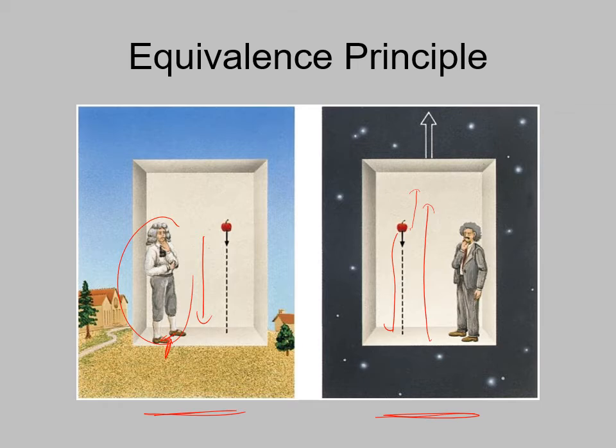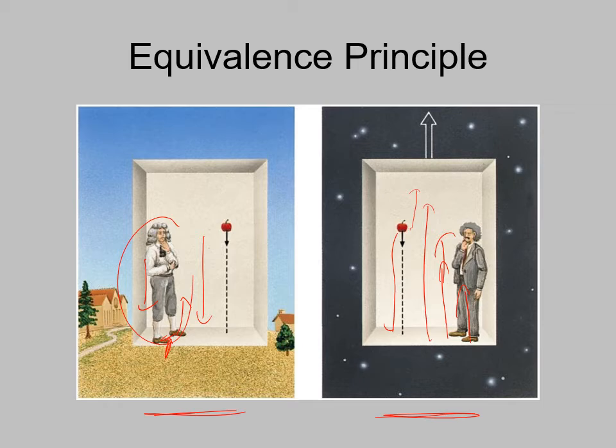Well, in the accelerated box, if the floor of the box keeps going faster and faster and faster, then it has to push upwards on Einstein in the box here to make him go faster and faster and faster, just as the floor pushes up on Newton to balance the downward pull of gravity. And so it turns out to be identical.